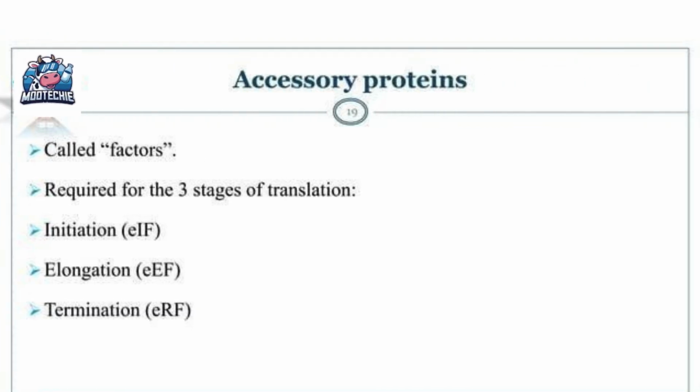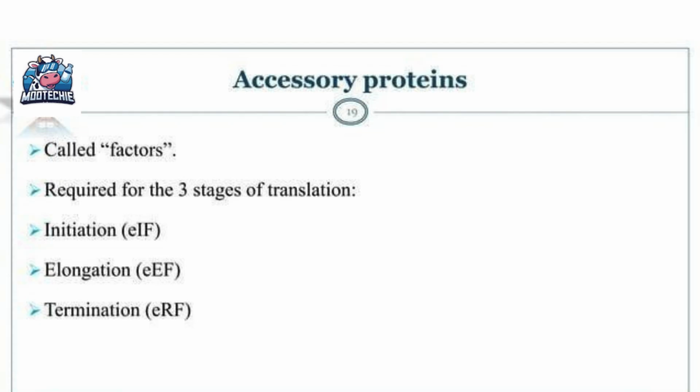Now, slide 6 introduces us to accessory proteins. The point says they are called factors. These are helper proteins that are essential for translation to happen smoothly. They are required for the 3 stages of translation, which are initiation, elongation, and termination.